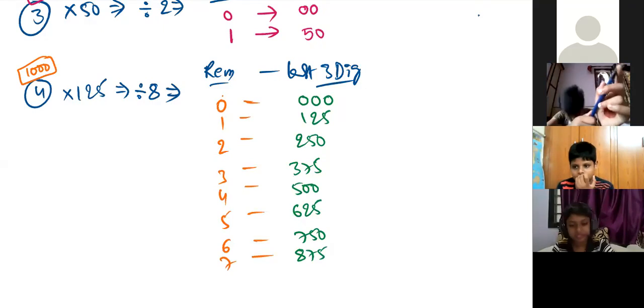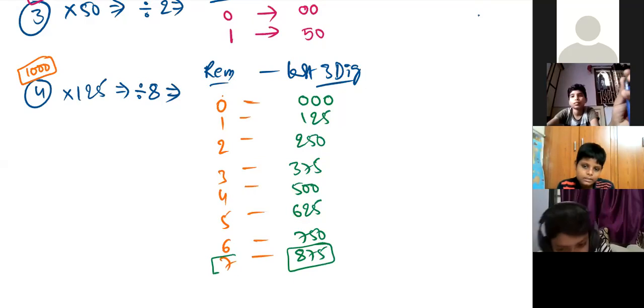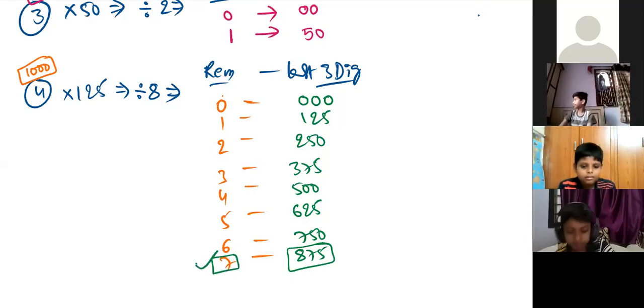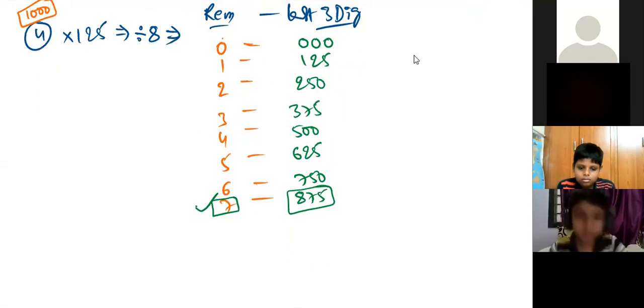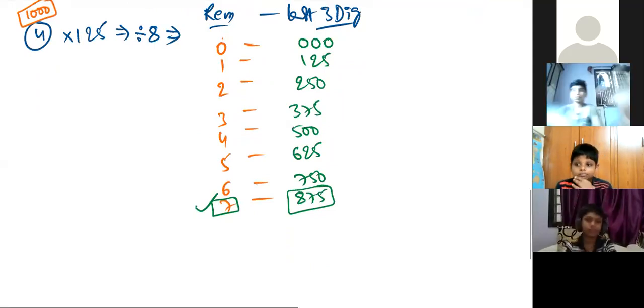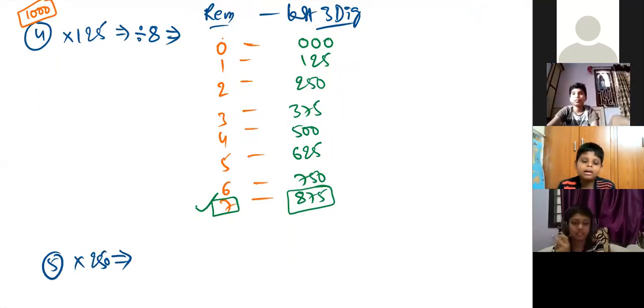So here, how are we getting this number? By multiplying the remainder with 125 simply. To get the last 3 digits, we have to multiply with 125. Next, after 125, multiplication by 250. Multiplication by 250, we take it as 1000, by dividing by 4. By dividing by 4, we can make it 1000. So we are making it 1000, which means our base is 1000.